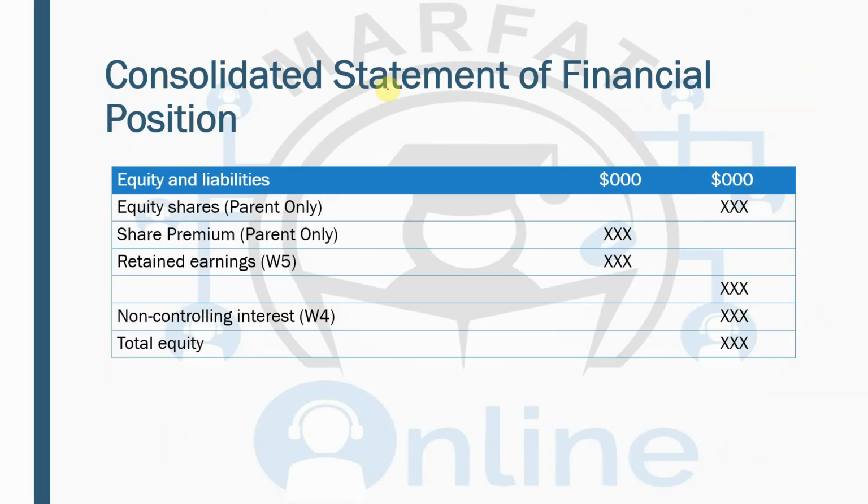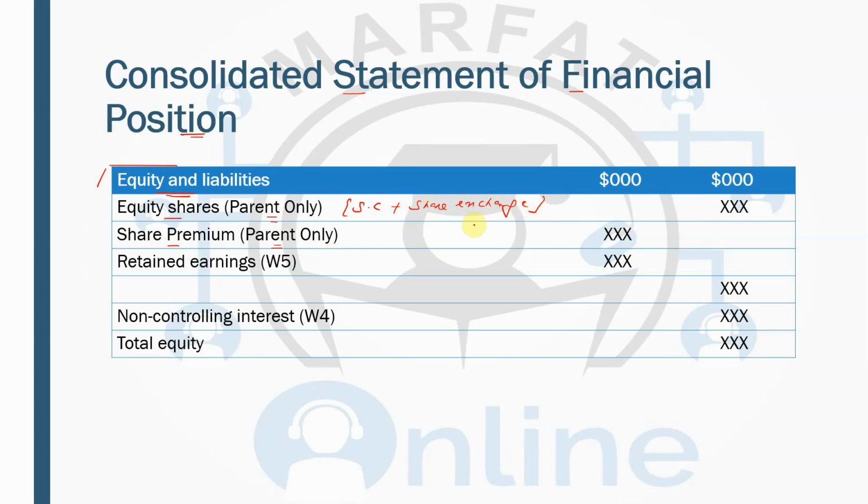Right, so we have discussed the complete asset side, the non-current assets and the current assets. Now we are moving further in the consolidated statement of financial position, and we'll be discussing the equity and the liabilities. One thing to remember over here is that we are going to take the equity shares, including the share capital and the share premium, of the parent only. So when we are taking the share capital, this includes the share capital from the parent's individual financial statement plus share exchange. Now what is this share exchange?